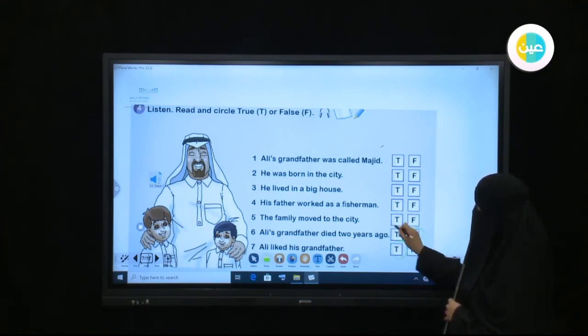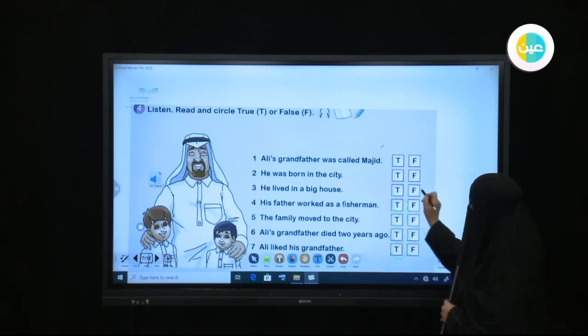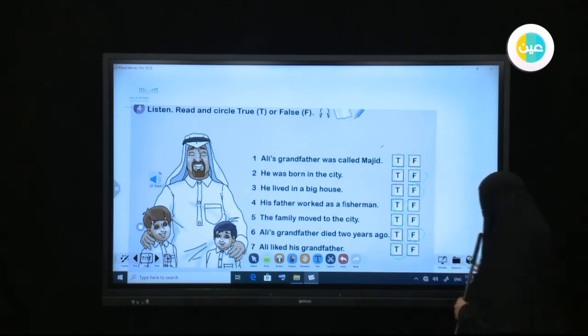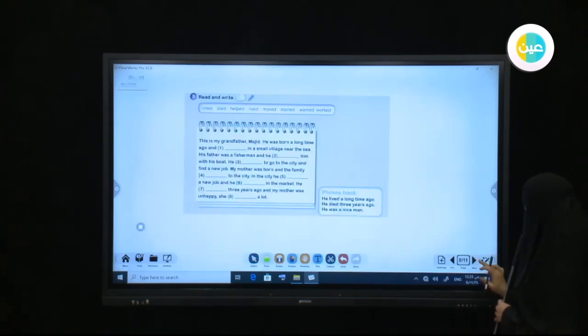He worked as a fisherman? Yes. He lived in a big house? No. He was born in a city? No. And he was called Majid? Yes. Okay. All right.